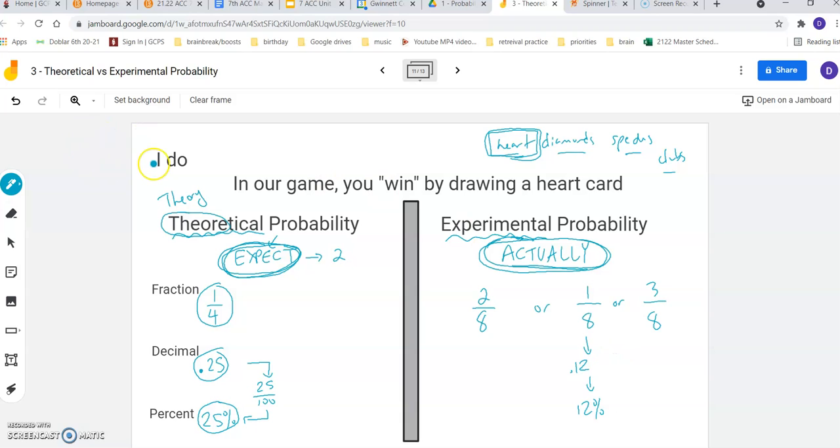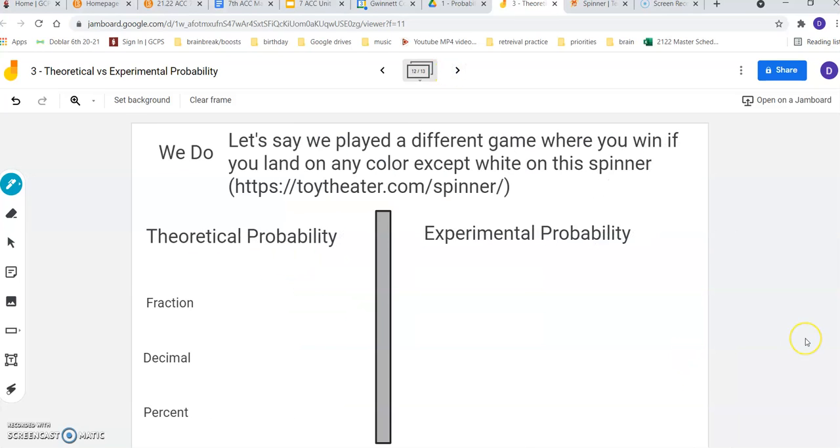So let's do another one. Let's write one down together. And this time I'll actually do the experimental probability instead of asking you to, so that you can see how it goes. So open up your math notebook now, and let's do a different game for our WeDo. So here it is. You can go ahead and pause now and write this down.